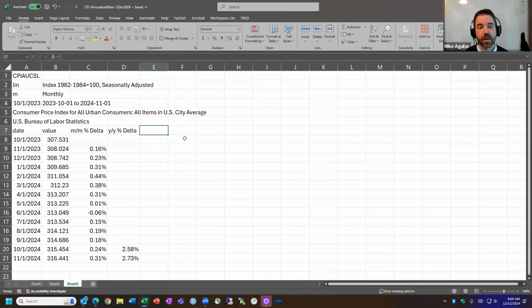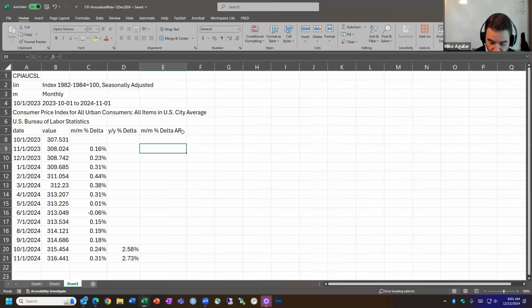Now, the Morning Brew report that I showed you said that it was annualized. Let's actually annualize this. What's the month over month percent delta annualized rate? AR, annualized rate. So a couple ways you can do that. One is you can compute a gross growth rate. 1 plus is gross. Without the 1 is just the net.